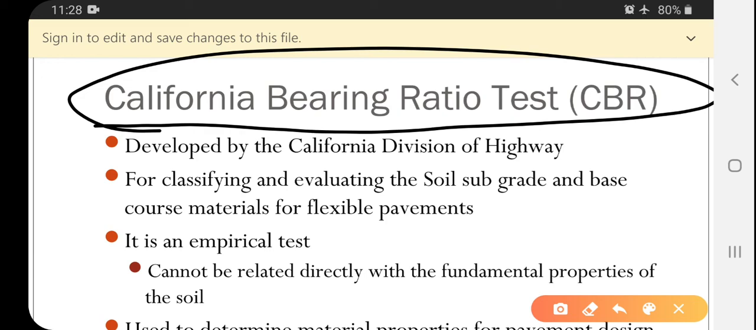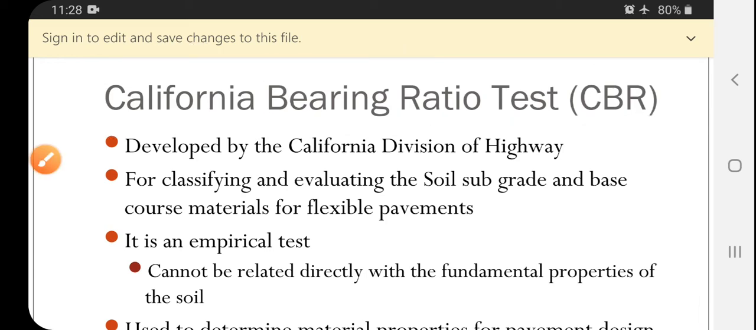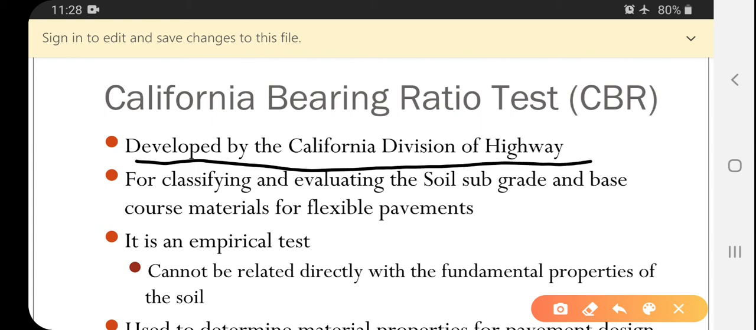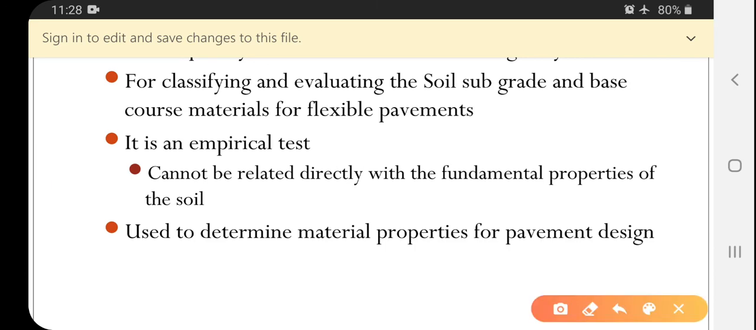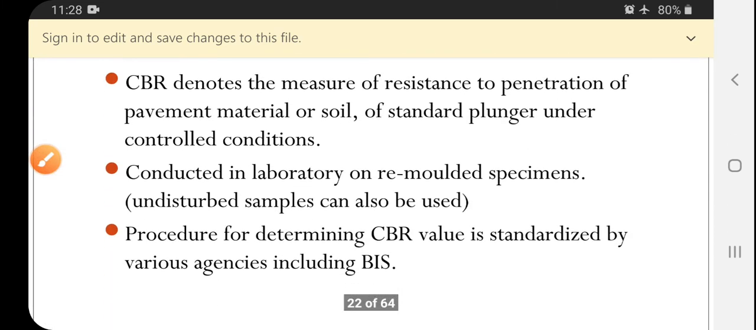California bearing ratio. California is nothing but a place in America. It was developed by the California Division of Highways. For classifying and evaluating the soil subgrade and base course materials for flexible pavements, this test is compulsorily used. It's an empirical test and cannot be directly related to the fundamental properties of the soil. This is used to determine the material properties for pavement design.